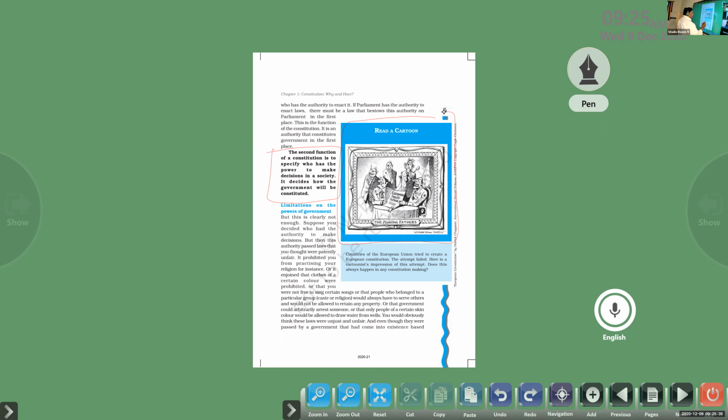Does this always happen in any constitution making? Definitely. Different viewpoints and opinions will be there, right or not? So almost always we find a fight in the process of creating a constitution. Different societies are there. It's the responsibility of the constitution makers to satisfy the needs and expectations of different people. So limitations are there. What are they?